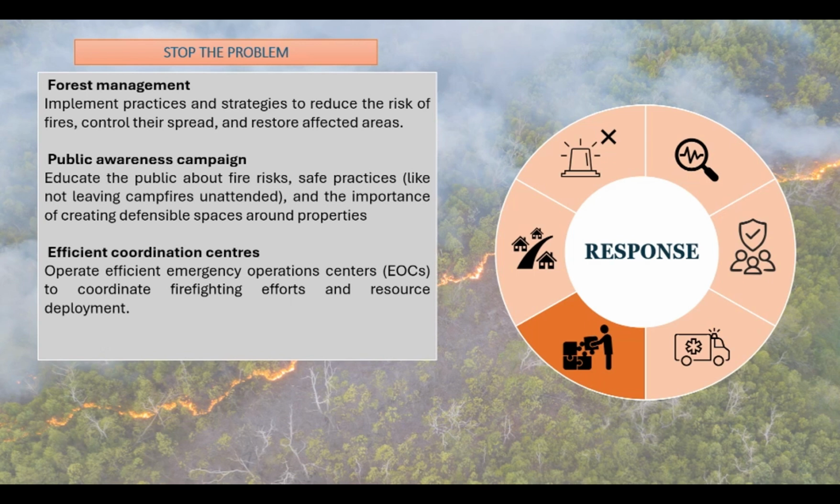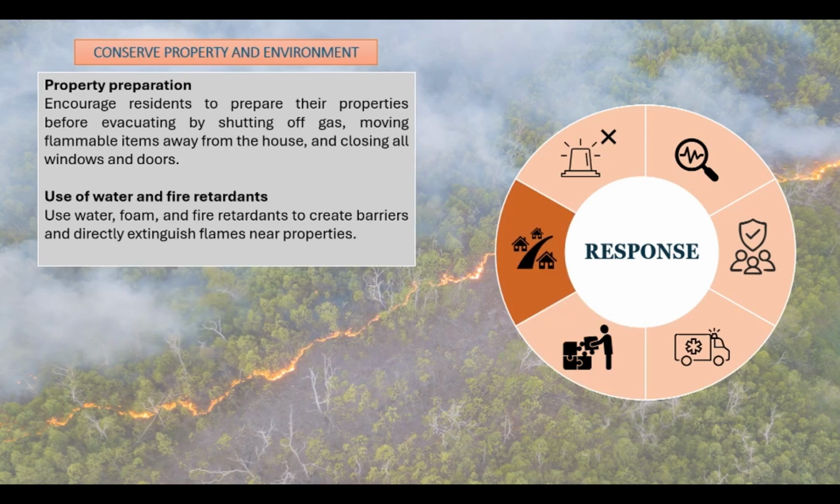The next point for response is stop the problem. For forest fire disaster, this can be done by forest management, public awareness campaign, and efficient coordination centers. Forest management involves implementing various practices and strategies to reduce the risk of fires, control their spread, and restore affected areas. Efficient coordination centers are critical in managing and mitigating forest fire disasters. The fifth point for response is conserve property and environment. Preparing properties effectively before evacuating in response to a forest fire is crucial to minimize damage and improve the chances of the home surviving the fire.